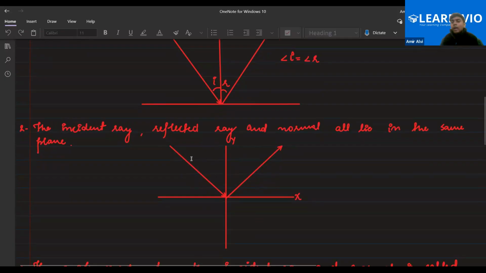So they will be traveling in only two axes. No third axis will be involved in that. That's why the word plane is used. It means 2D. Clear? Yes, sir.